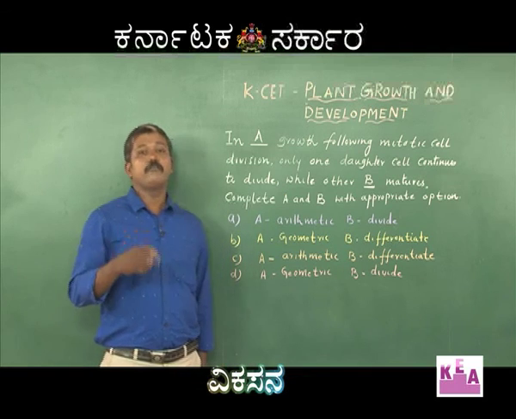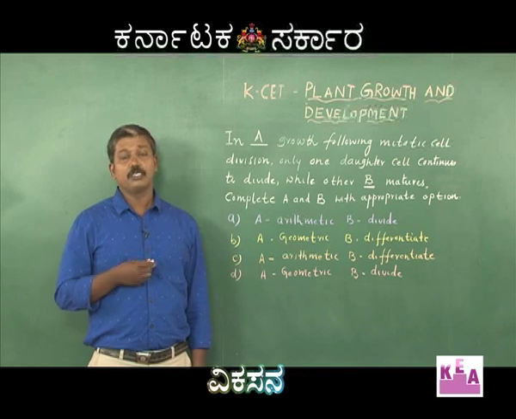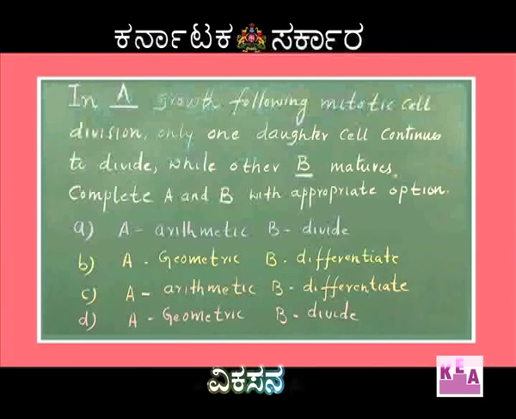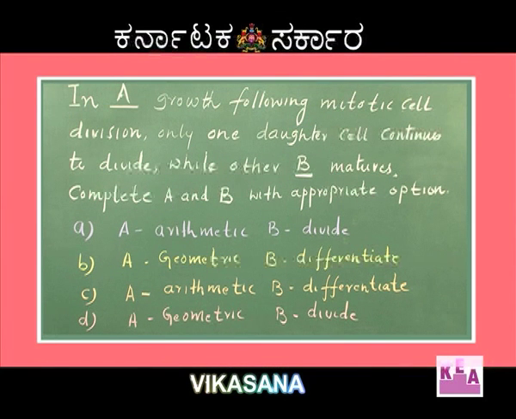Dear students, we will move on to the next question related to the types of growth. In this question: in dash growth, following mitotic cell division, only one daughter cell continues to divide while the other dash matures. So we look into the options. The first option, A arithmetic, B divide. Second option, A geometric, B differentiate. C, A arithmetic and B differentiate. D, A geometric and B divide.